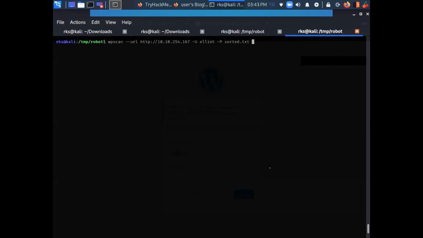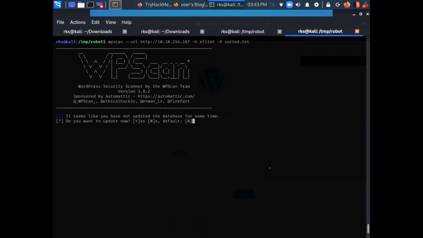Sir, no need to mention /wp-admin? No need to mention /wp-admin. If we use some other tool, then only we need to mention the login page. But because we are using WP scan, which is for WordPress only, it's a WordPress scanner, so it knows automatically that wp-login.php is the standard login page where I need to brute force. So it takes that automatically. Let's press enter.